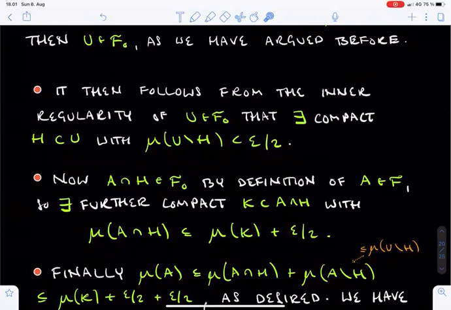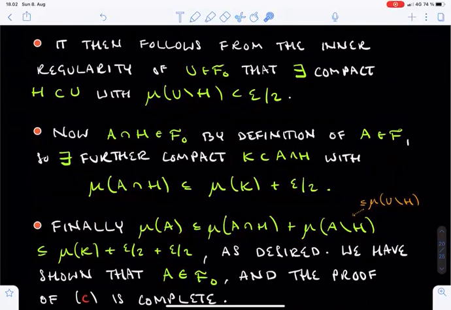Next, recall that A was an element of F, so its intersection with the compact set H is an element of F0 by the definition of F. This means, again by the definition of F0, that there is a further compact set K which is contained in the intersection between A and H, and such that the mu measure of this intersection is no larger than the mu measure of K plus epsilon over 2.